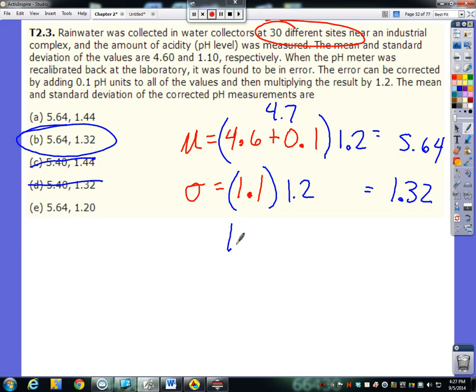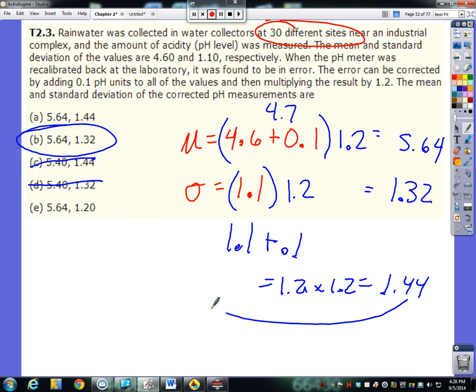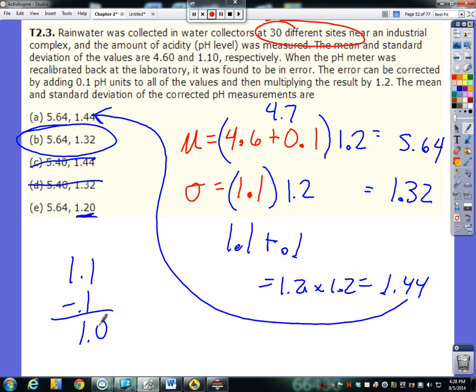Now, if you would have added, not 0.01, but if we would have added 0.1 to get 1.2 and then multiplied that by 1.2, we would have gotten 1.44. And you better believe that's an option they're going to try to get you with. How did they get 1.2? Well, they took 1.1 and they subtracted 0.1 for some odd reason, to get 1.0, and 1.0 times 1.2 would give us that 1.2.